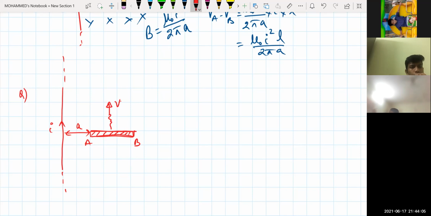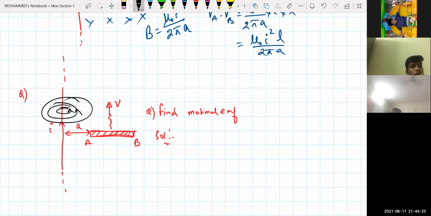Now, what is the induced EMF in this one, or what is the motional EMF in this one? Find the motional EMF. First, the direction of the magnetic field. It is inward, sir. Because of this infinite wire, there is a magnetic field created like this. Here it is going inside, and here it is coming outside.